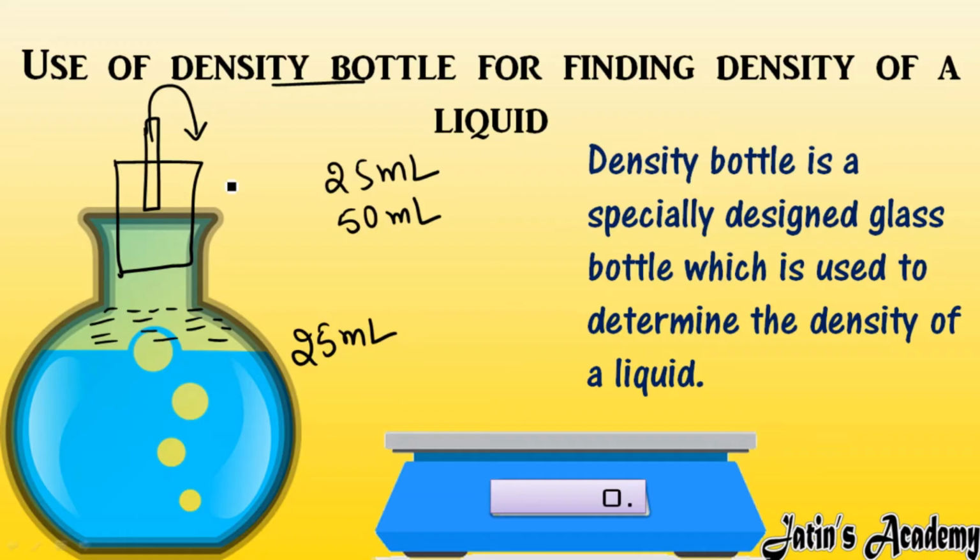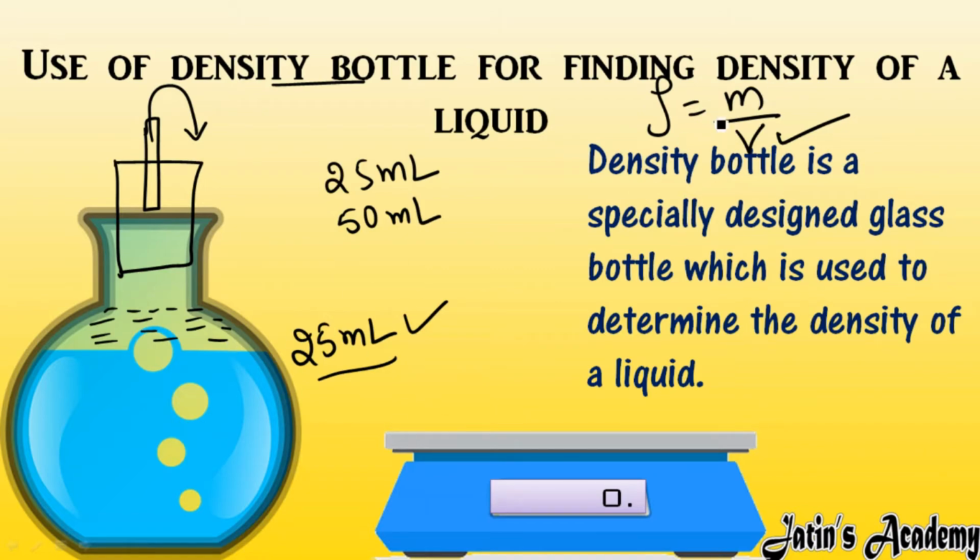What is the action of this capillary tube? It will take all the extra liquid from the density bottle and throw it out. Means in this density bottle only the exact volume of liquid can be poured. Fine. Then afterwards, from this density bottle we can easily see that yes, 25 ml of liquid we have put. So for the formula density is equal to mass over volume, the volume problem is solved, because we know that in this density bottle obviously 25 ml of liquid is there. That is not an issue.